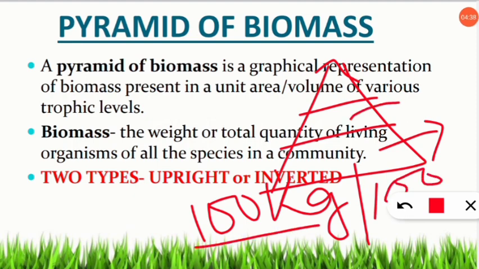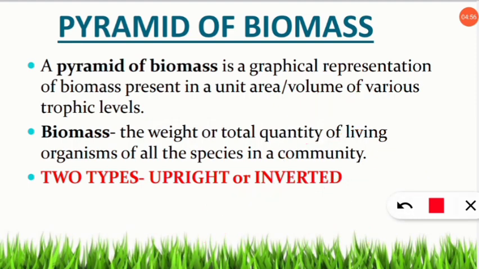Then these plants are fed on by the herbivores. So herbivores are the deer and the cows. So cows and deer, if we take the total weight, then it will be 10 kg, let us assume, 10 kg per 100 square kilometer. So similarly, this will be decreasing. So the pyramid of biomass can also increase.